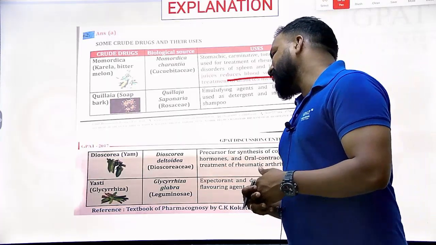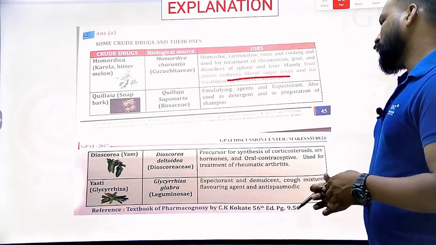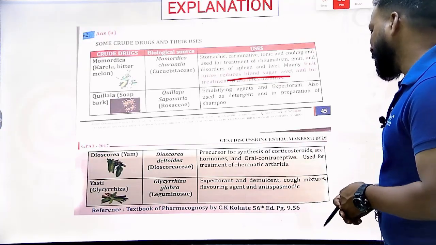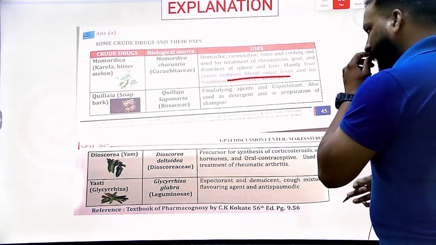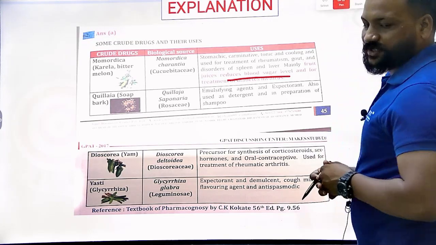Glycyrrhiza glabra will be used as an expectorant, demulcent, and in cough preparations. And Quillaja bark is known as an expectorant as well as an emulsifying agent.